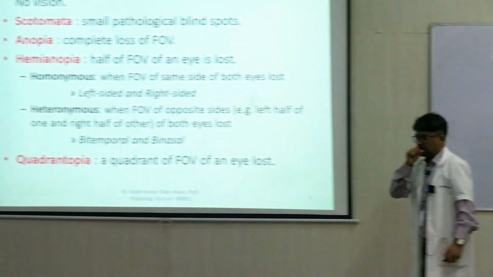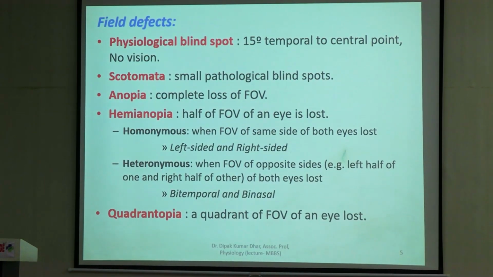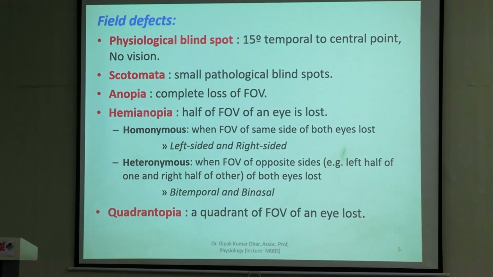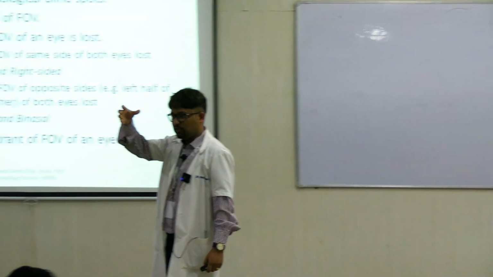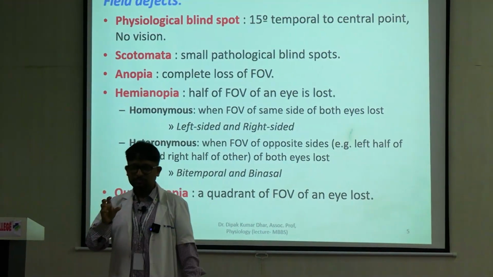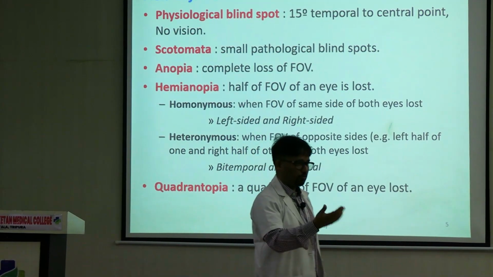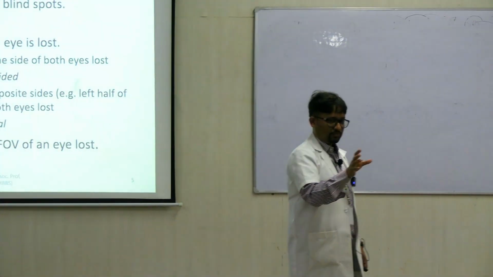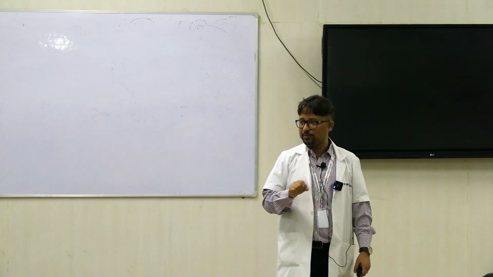Heteronymous means कि एक eye का right half, the left half of the other eye. So that is heteronymous. Say nasal field of vision of both the eyes are affected. Right eye का भी nasal field of vision, left eye का भी nasal field of vision. Now for the right eye, nasal half is on the left side, right? इसको visualize करो from your perspective. Left eye का जो nasal हिस्सा है वो right half है उसका. तो in this example, this is called binasal hemianopia.